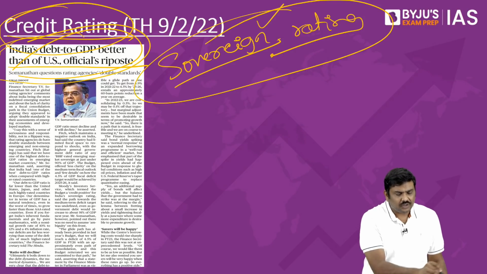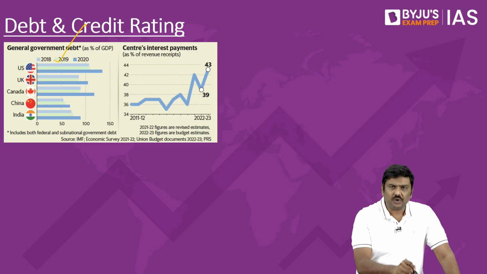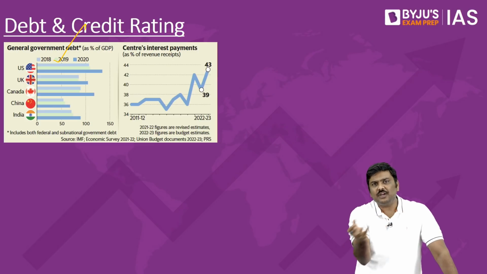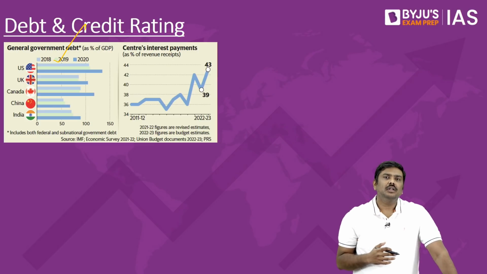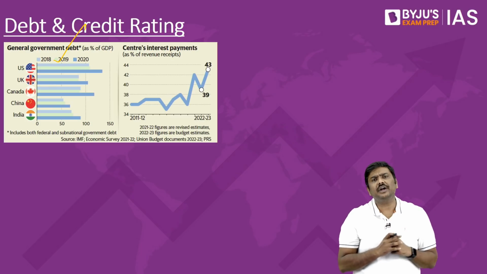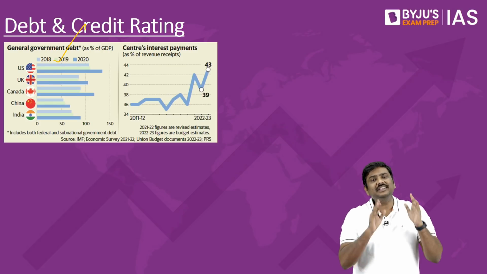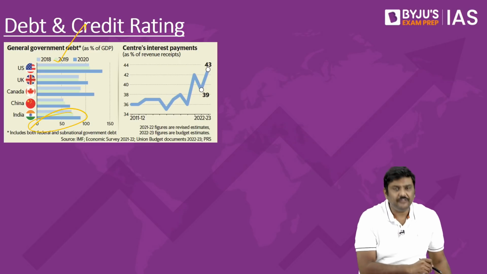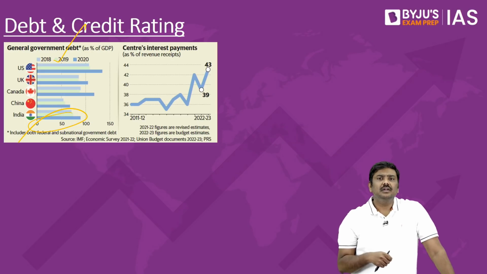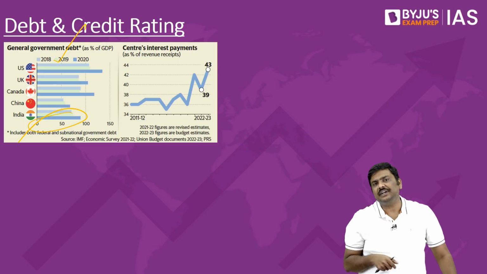Now, what is the issue with respect to this particular debt to GDP ratio? Yes, it is true that India's debt to GDP ratio is high. It is not a surprise, it is true. But there is a reason why the debt to GDP ratio of India has actually increased. The borrowings of the central government as well as the state governments, because of the pandemic, have skyrocketed, and as a result of the borrowings done by both of them, the debt to GDP ratio of India is also very high. Have you understood this? It is very high. And as per the economic survey, the general, that is the overall debt to GDP ratio of both central as well as state was somewhere around 90%.